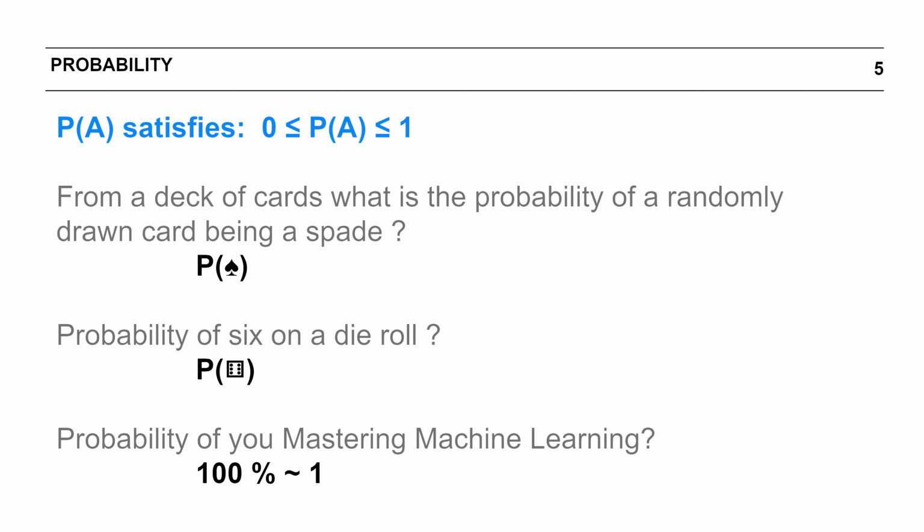Probability of you mastering machine learning, if you stick to these classes and practice regularly, I would put it at 1 or 100%.